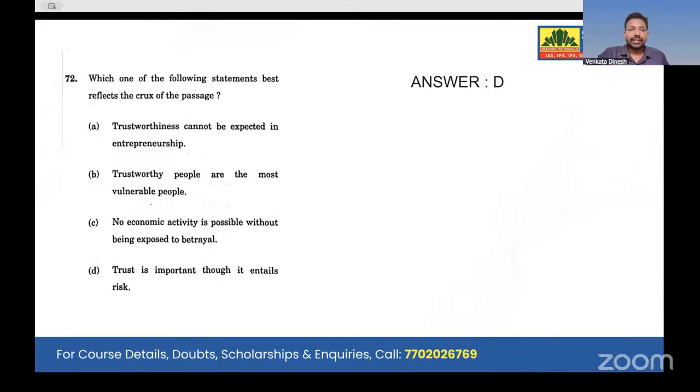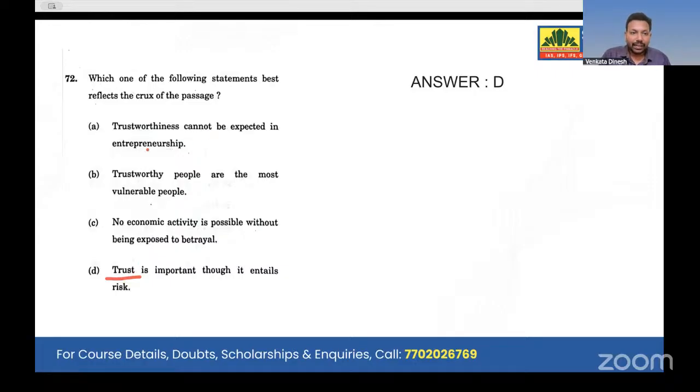Now look at this question 72. Which of the following statements best reflects the crux of the passage? See, this particular passage talks about trust, what is involved in trust, what is the vulnerability, and if I am the person, am I ready to expose myself to betrayal? No, I don't do it. So trust is very important. It talks about betrayal. Betrayal is very bad. So trust is important. That is what I infer.